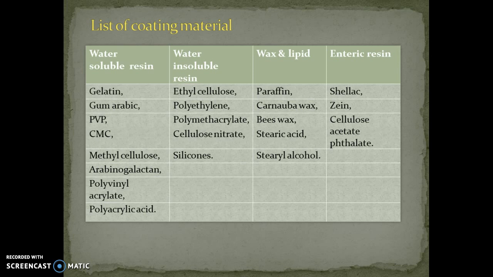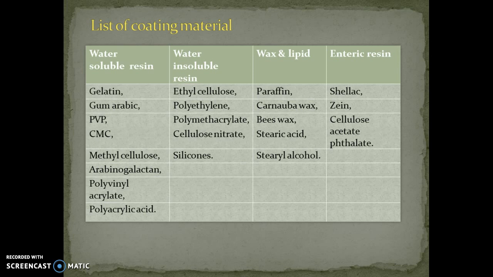Another category used to prepare microcapsules is water insoluble resins: ethyl cellulose, polyethylene, polymethacrylate, cellulose nitrate, and silicones. Then another category of coating material is called waxes and lipids.